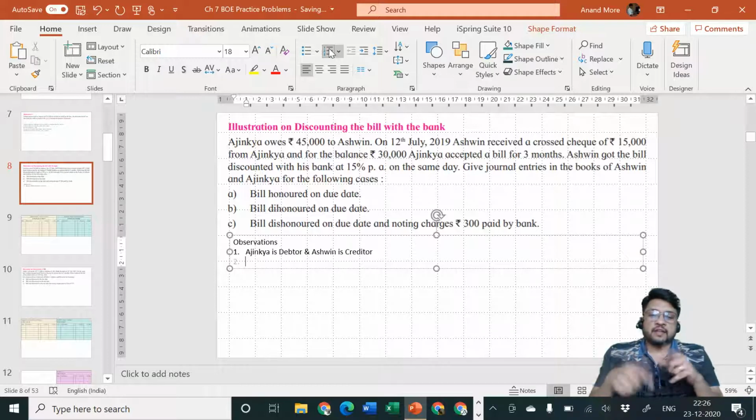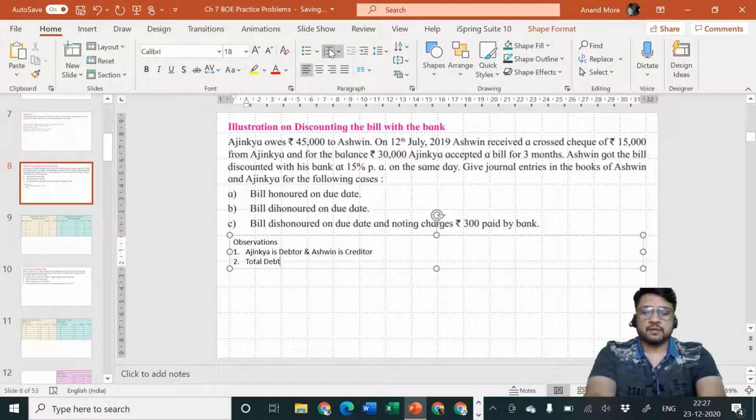So Ajinkya is a debtor, that means his journal will come on right hand side, and Ashwin is a creditor, that means his journal will come on left hand side. That yellow color journal will be of Ashwin and that green color journal will be of Ajinkya. I hope you are understanding. But this is what I have discussed in the first problem itself. Okay, so Ajinkya is a debtor and Ashwin is the creditor.